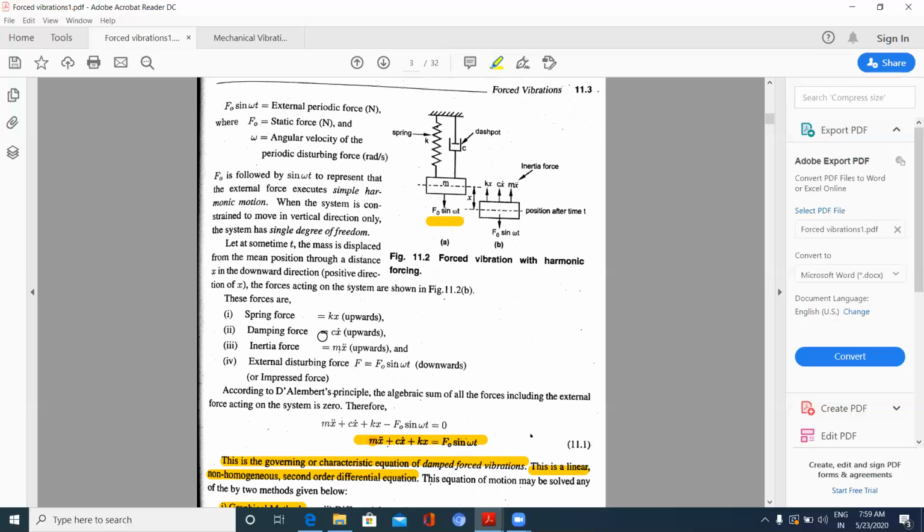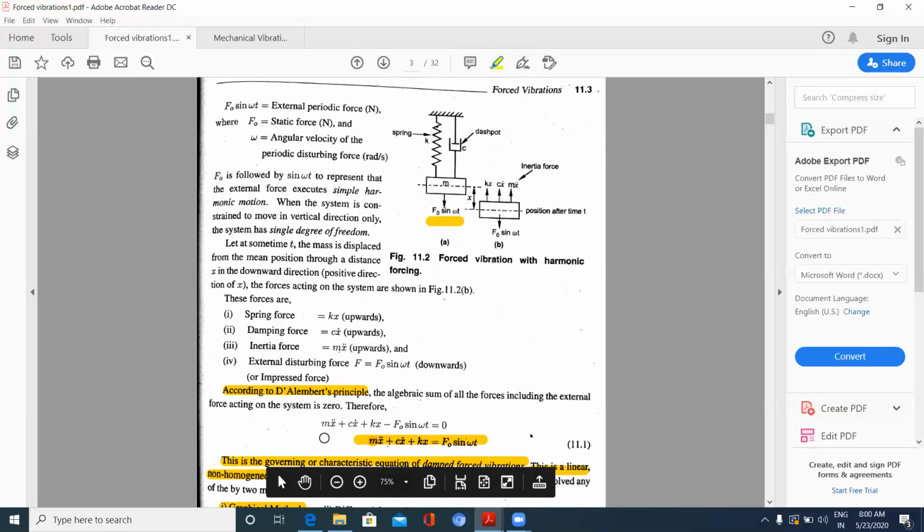Kx is a force, Cx dot is a force, inertia force is mx double dot, and the external force is F naught sine omega t. According to D'Alembert's principle, the algebraic sum of all the forces, including the external force acting on the system, is 0.